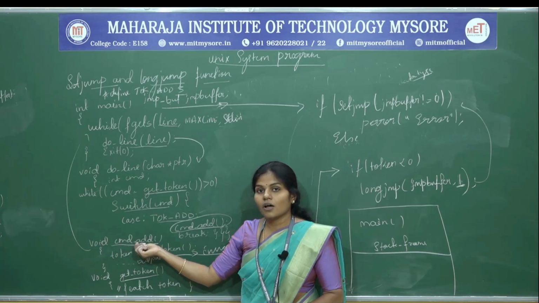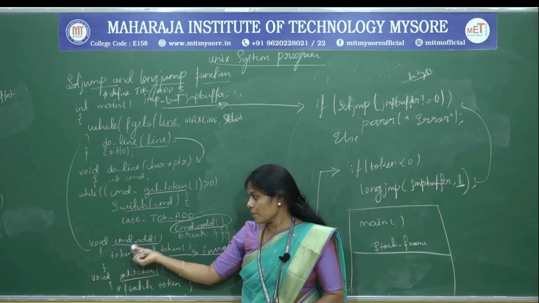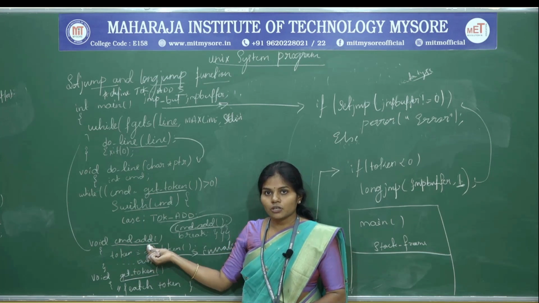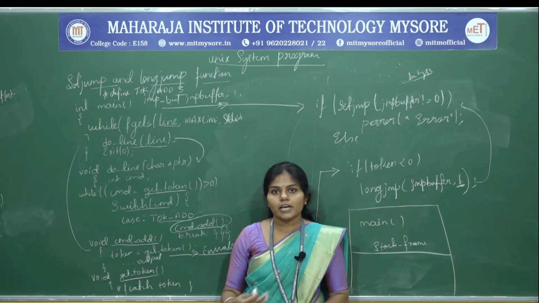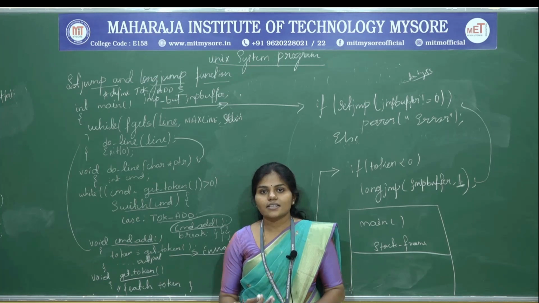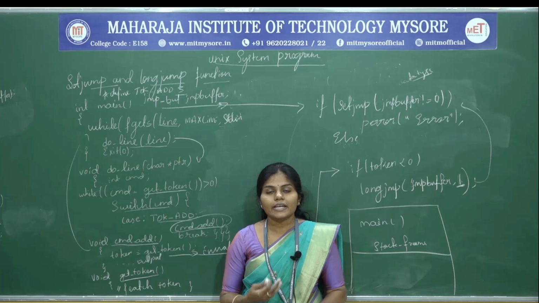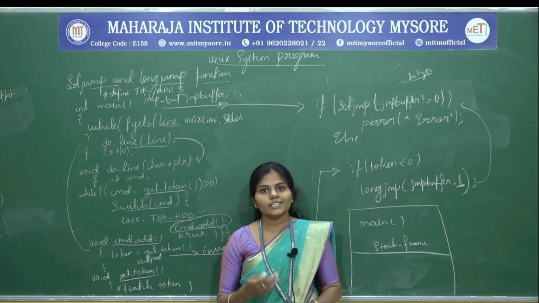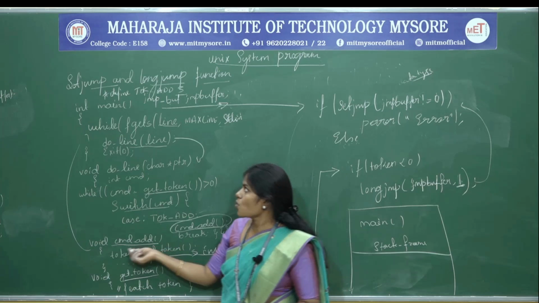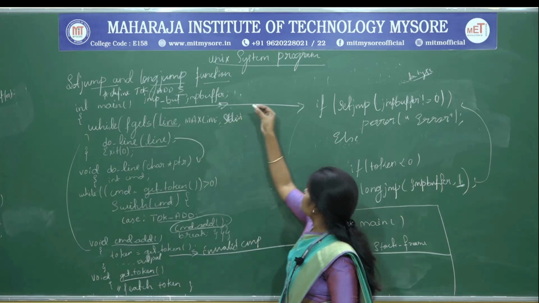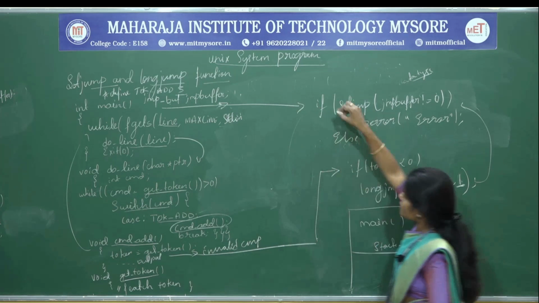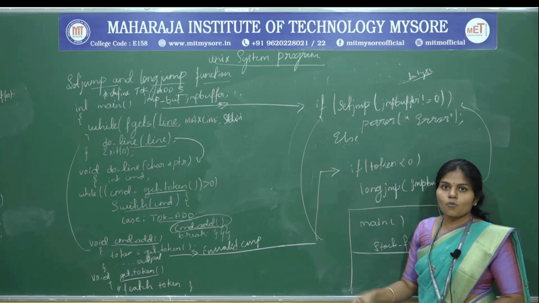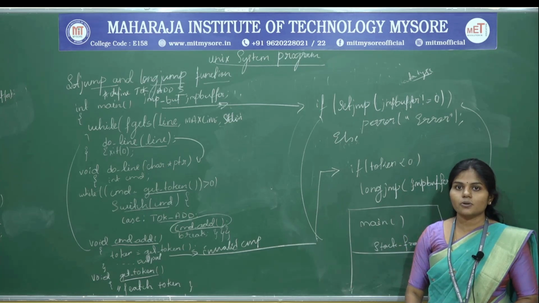But here, while executing the CMD add function, if it encounters an error, it is not going to return through any stack frame to the main function. So which function is it going to return to? It is going to return to the setjmp. See here, the control comes back to the setjmp once it encounters the error.